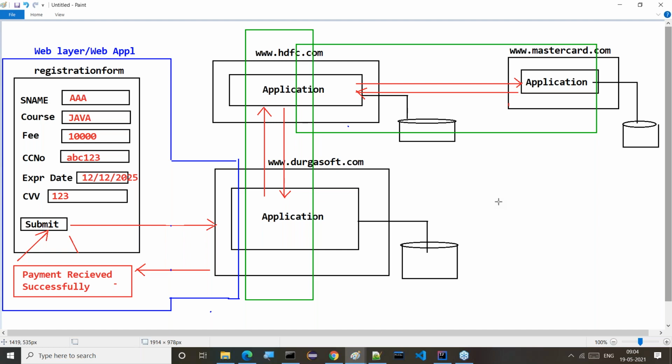We require both the web layer and the distributed layer. So the web application and the distributed application are both required. Then only is it an enterprise application. That's it. Now we can understand the use cases today.